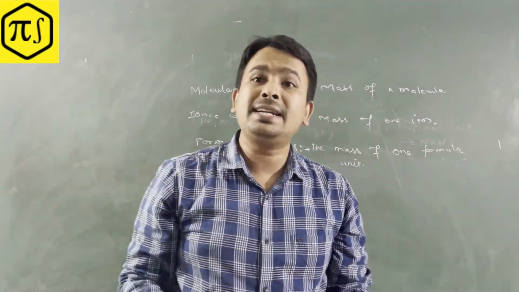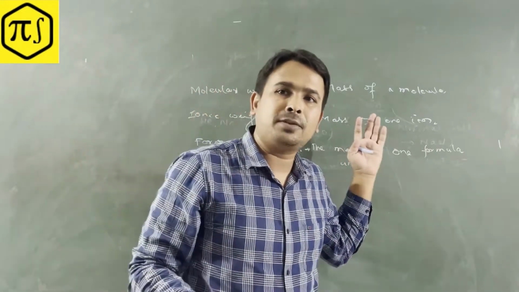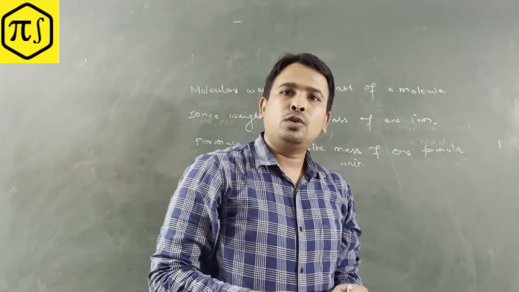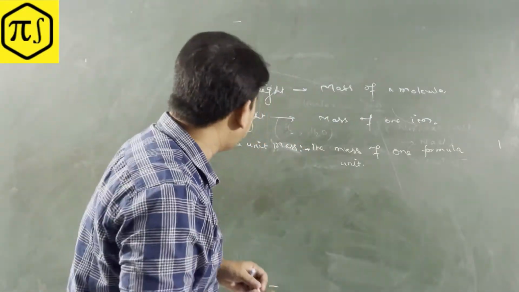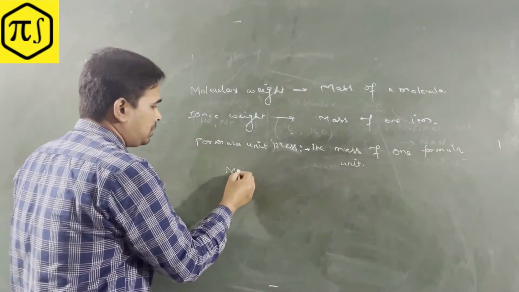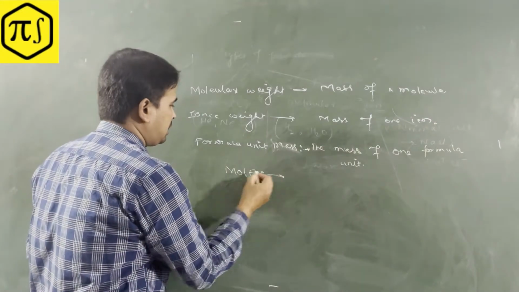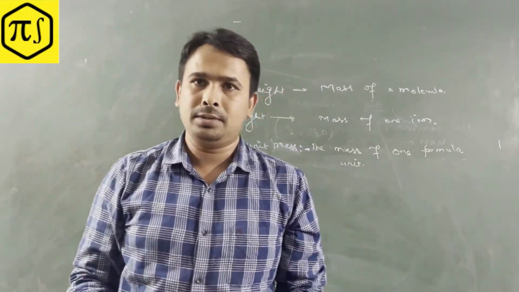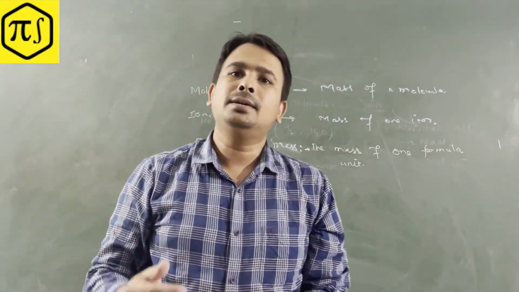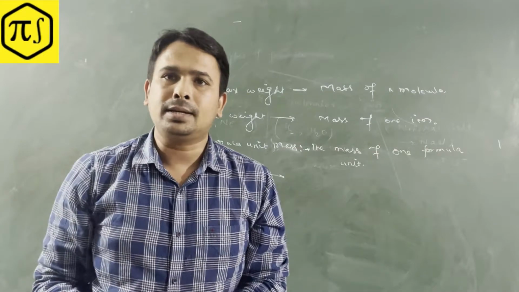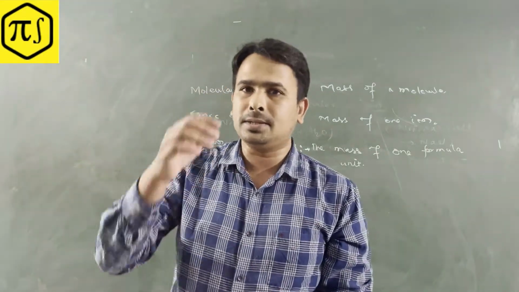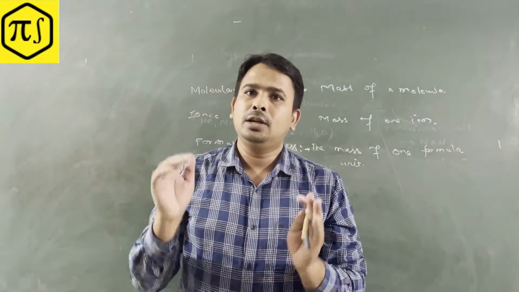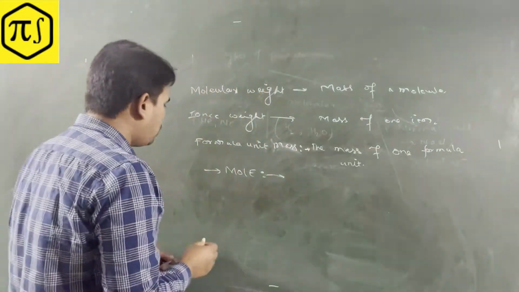Now let's talk about the mole, because we have discussed the fundamentals. What is the mole, guys? Mole is nothing but a number. We are telling you mole is a number, similar to a dozen, or maybe a century. One century means 100, right? Something like that. So here, 1 mole